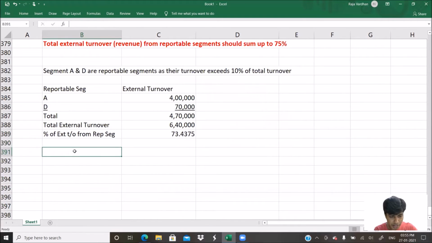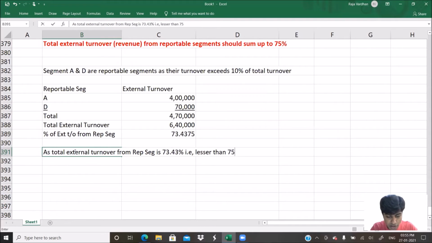Now I'll write here: total external turnover from reportable segments is 73.43%. That is lesser than 75%. What should we do?